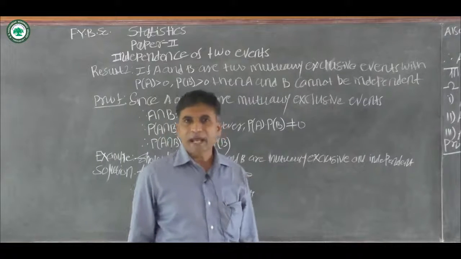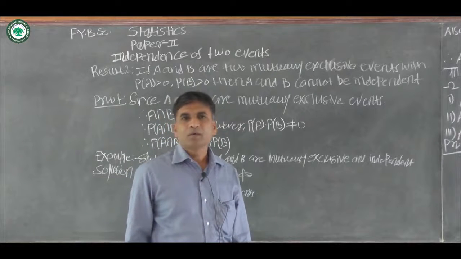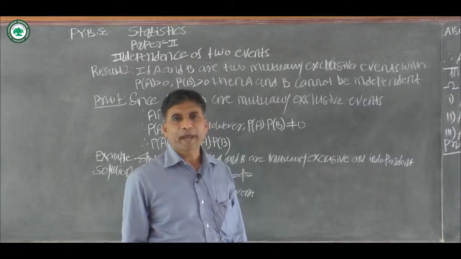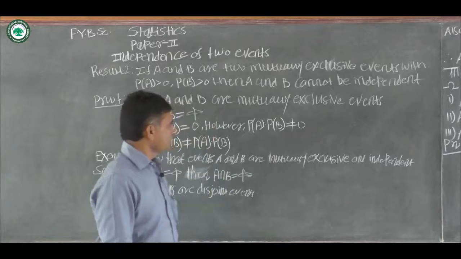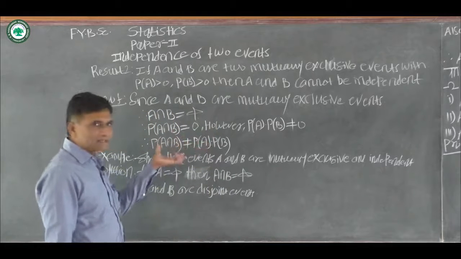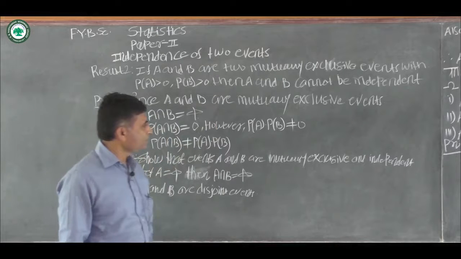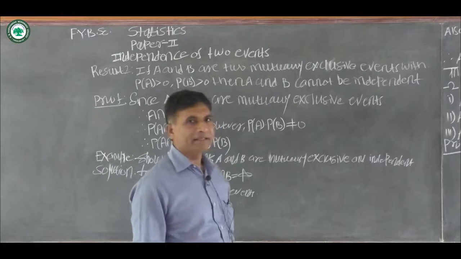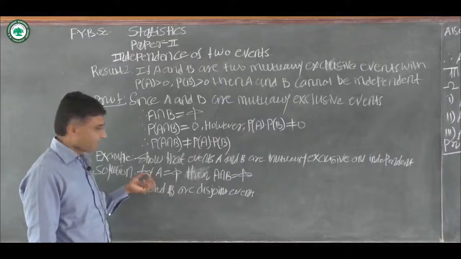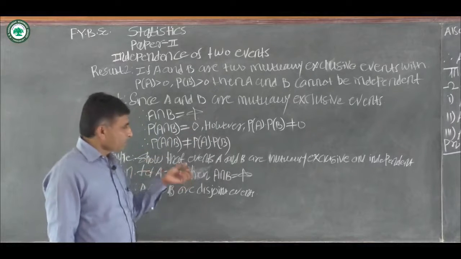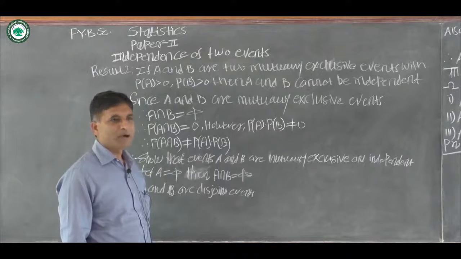Now we have to show that both events A and B can be mutually exclusive and independent simultaneously. We consider this case as an example. Show that events A and B are mutually exclusive and independent. The solution for this example is, assume that one of the events is equal to the impossible event, that is phi.